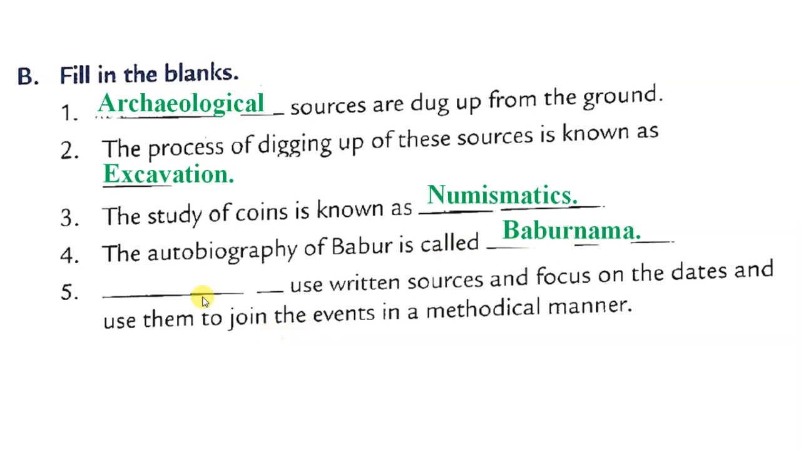The autobiography of Babar is called Babar Nama. The dash uses written sources and focuses on the dates and uses them to join the events in a methodical manner, means systematic manner. So the answer will be historian. Historians use written records and focus on the dates and use them to join the events in a methodical, means systematic, manner. Clear?